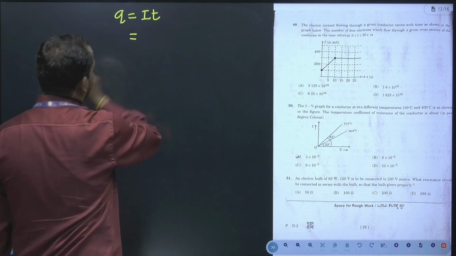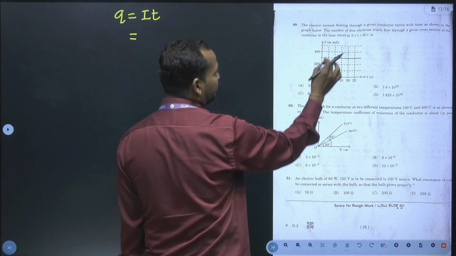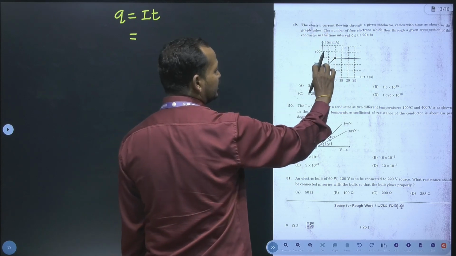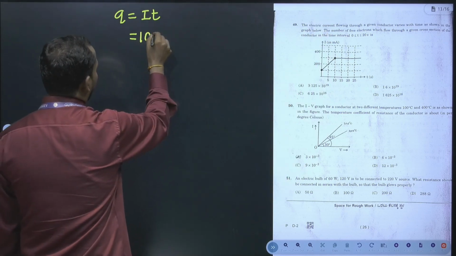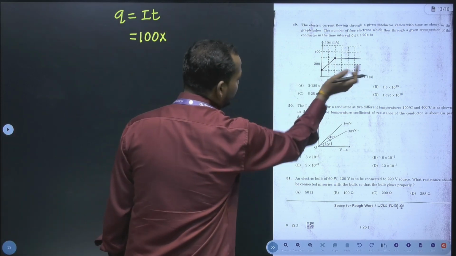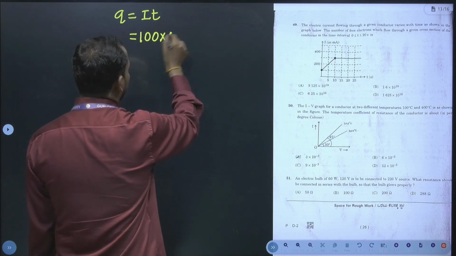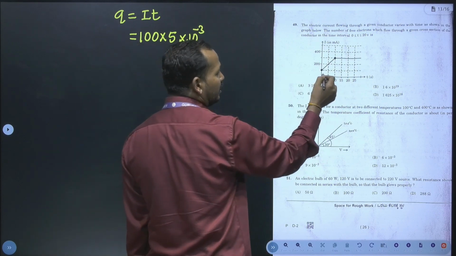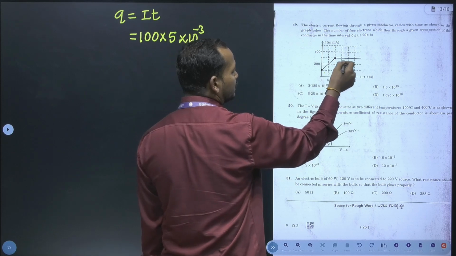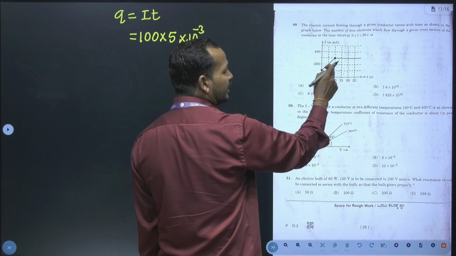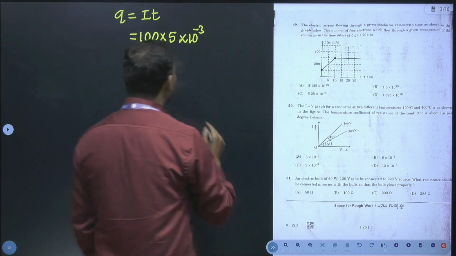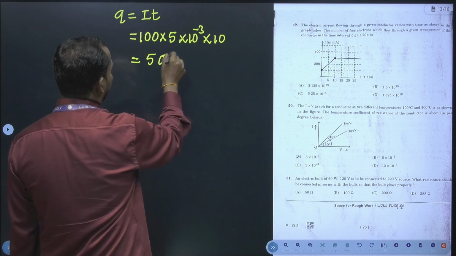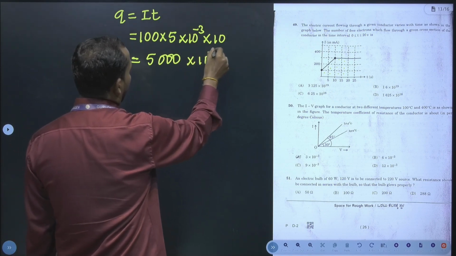Here I, which is given along the y-axis in terms of milliampere, each division will be of 100, 200, 300, 400 like that. So it is 100 into along the x-axis, each division is 5, and milliampere is 10 raised to minus 3. Total number of divisions you can see here 1, 2, 3, 4, 5, 6, 7, 8, 9, and these two half are there. Therefore, we can consider a total of 10, that is into 10. Now this will be total 5000 into 10 to the power of minus 3.